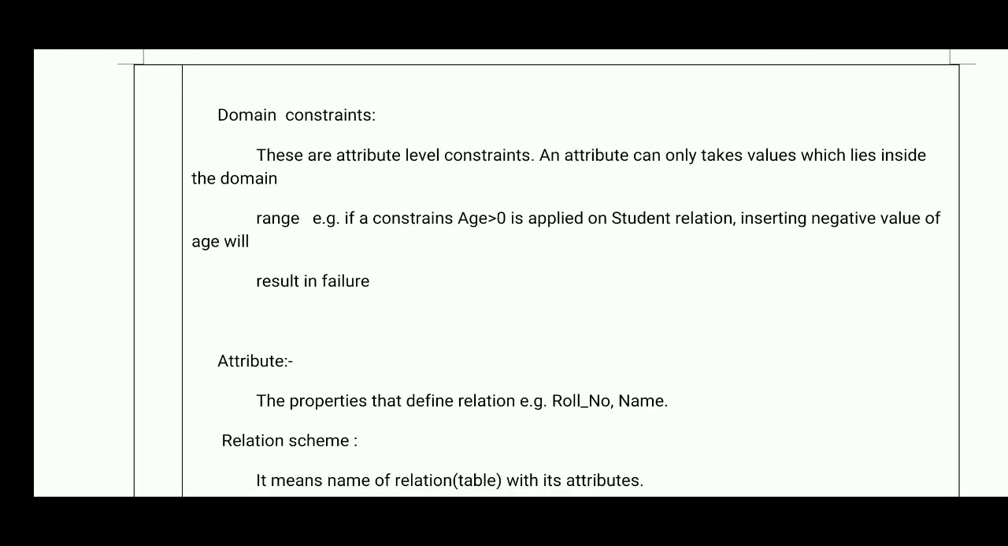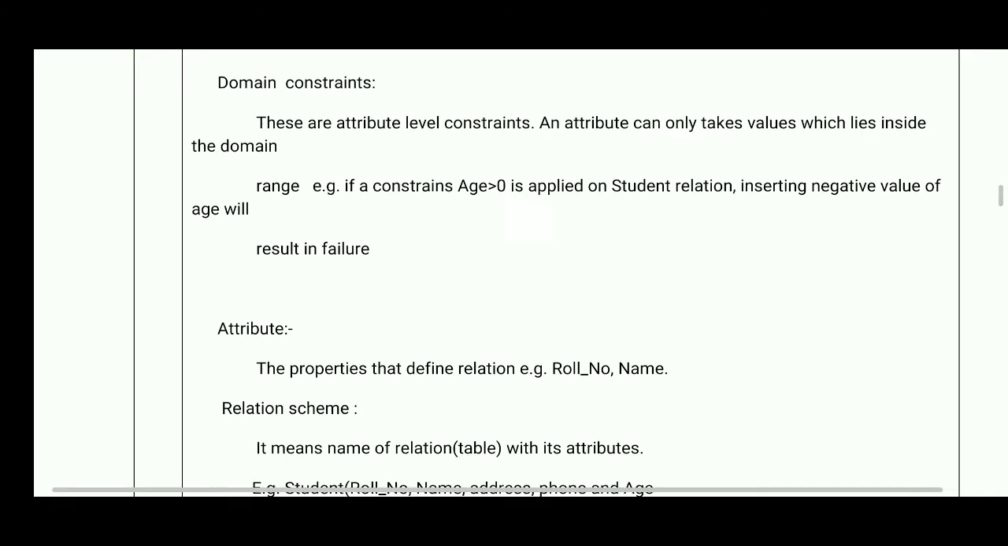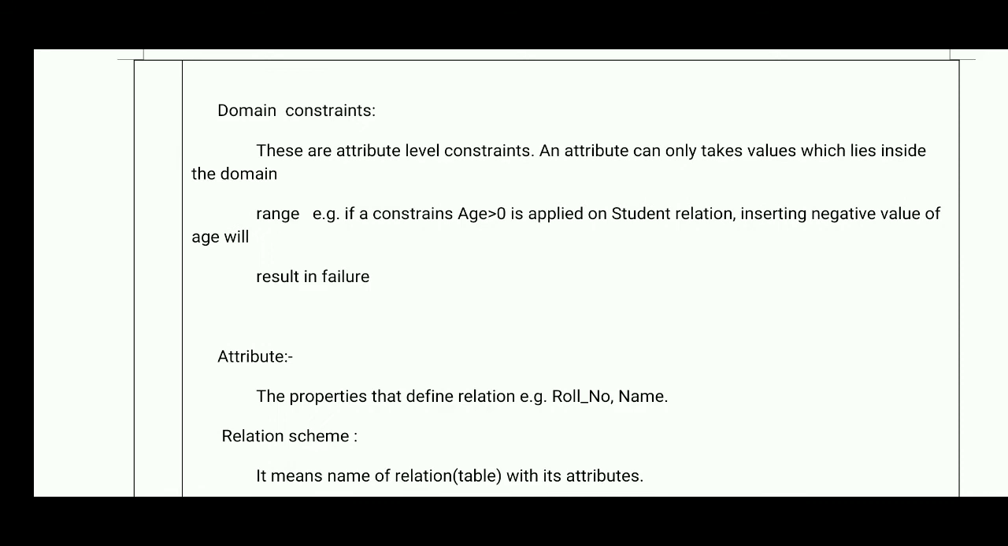management system. So the first one is the domain constraint. These are attribute level constraints. An attribute can only take values which lie inside the domain. Then the range, for example, if the constraint age is greater than 0 is applied on the student relation, inserting a negative age value will result in failure. It means it is a constraint, or a rule, about what type of data we need to enter in a specific column or in a specific table.